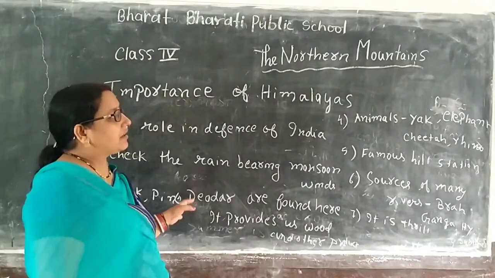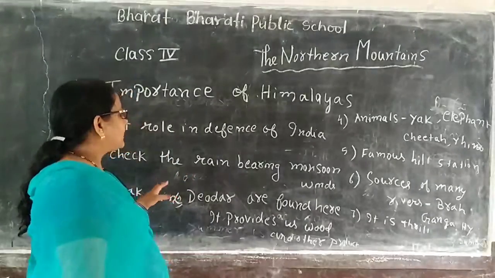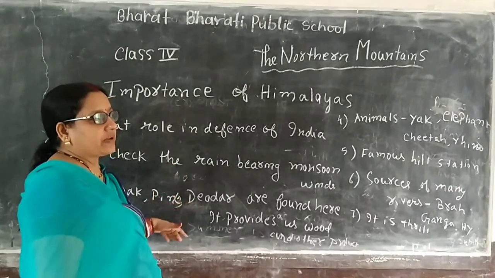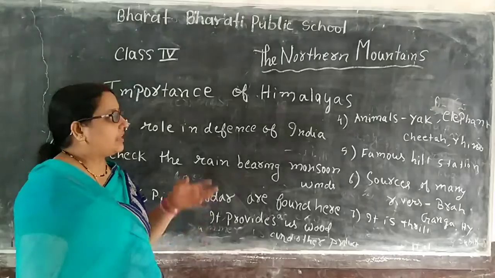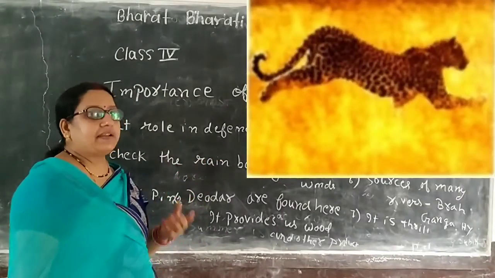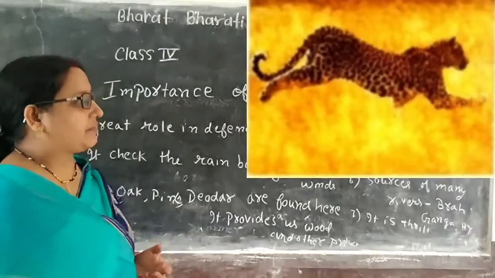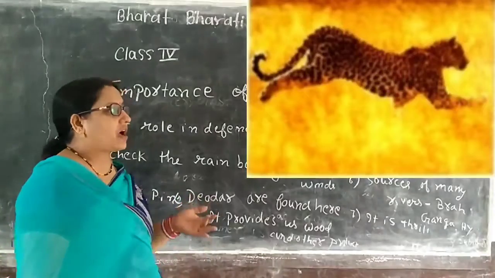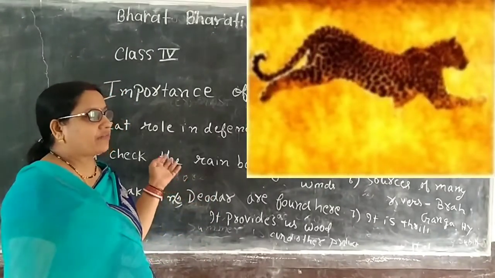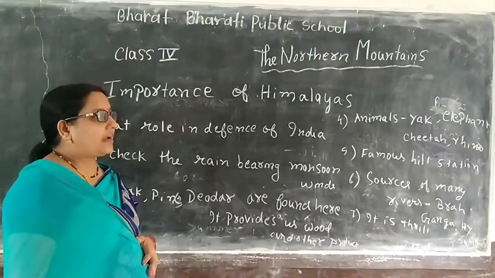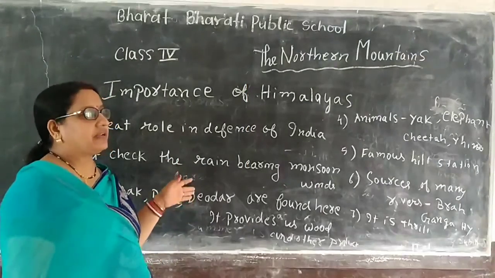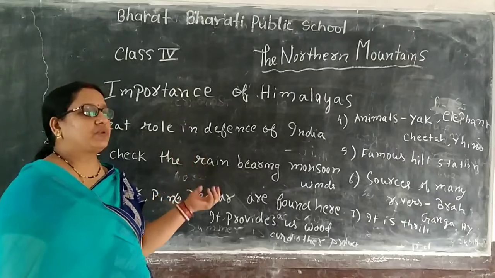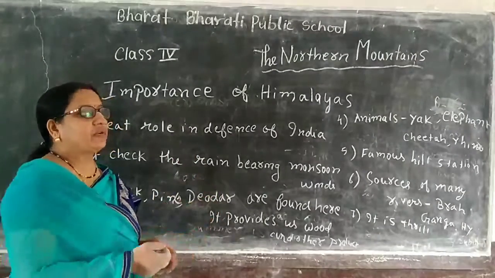The next, fifth, is that if there is rainfall, there will be many plants, much vegetation, and obviously animals will be there also. Many animals are found because of this mountain, such as the yak, elephant, cheetah, rhinoceros and tigers, which you have studied before. And because of the Himalayas, famous hill stations are included in these ranges, and many tourists come here, as I have mentioned before.